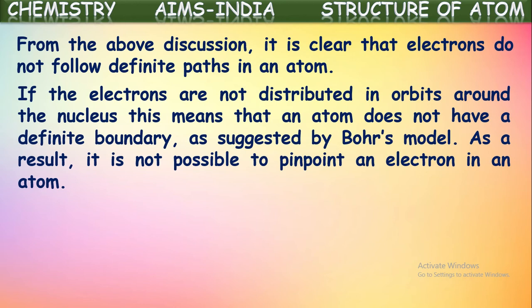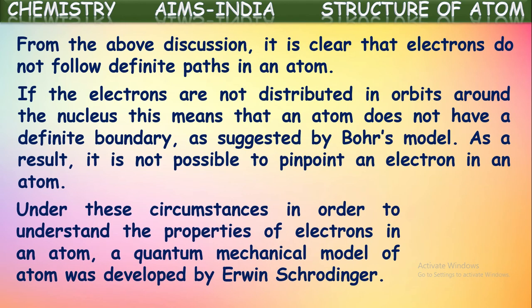As a result, it is not possible to pinpoint an electron in an atom at an exact position.